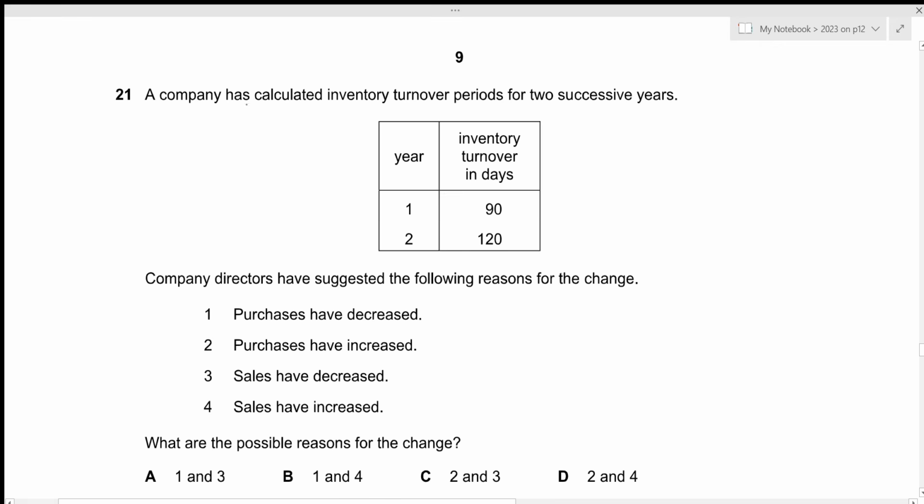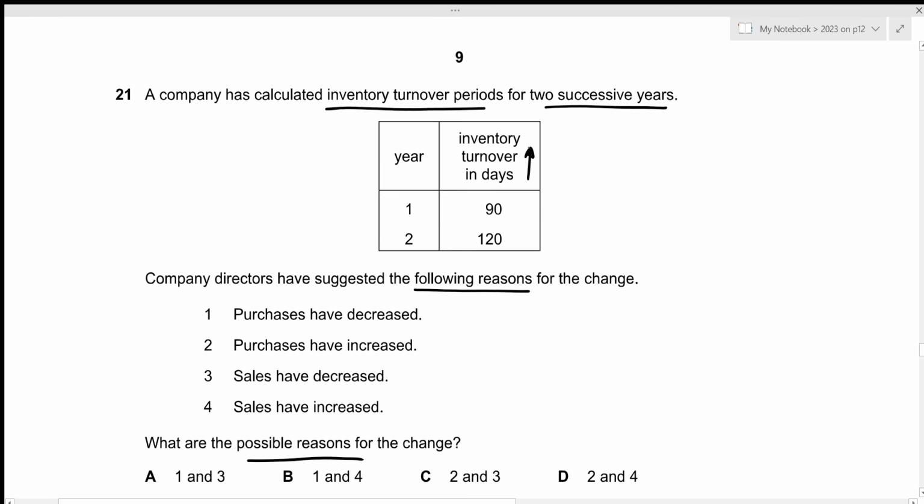For the 21st question, a company has calculated inventory turnover periods for 2 successive years. So we have 90 for year 1, 120 for year 2. We can clearly see that inventory turnover in days has increased. Now, the company directors have suggested the following reasons for the change. We need to figure out the possible reasons for the change.